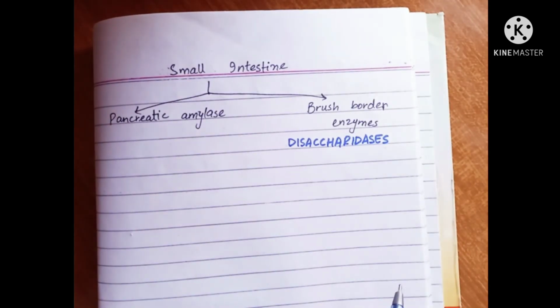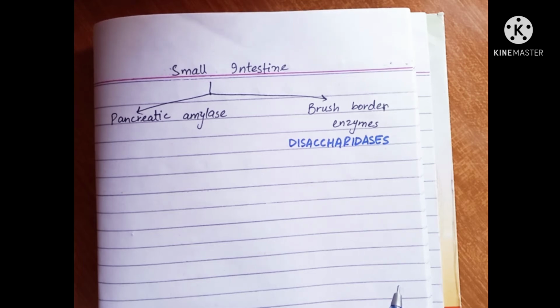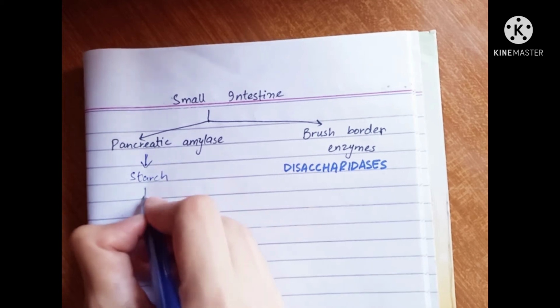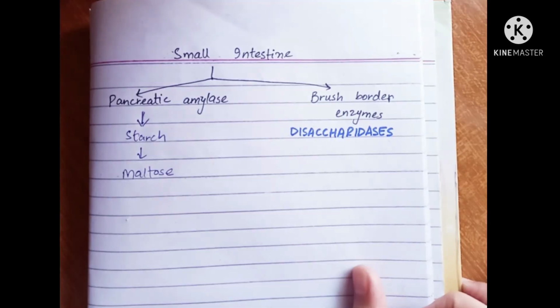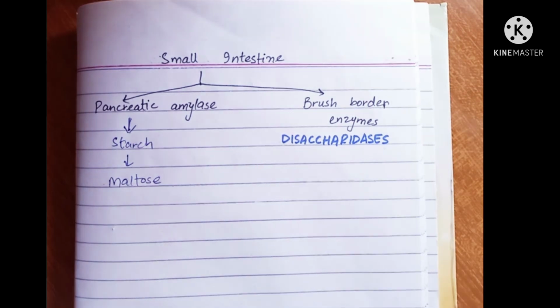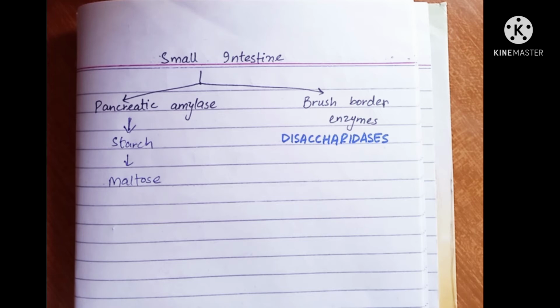In small intestine, we have two types of enzymes, pancreatic amylase and brush border enzymes. First, we talk about pancreatic amylase. Pancreatic amylase enters small intestine through pancreatic duct. It hydrolyzes starch into maltose. In addition to pancreatic amylase, pancreatic secretion also contains bicarbonate ions, which neutralize the acidic content of food coming from stomach.